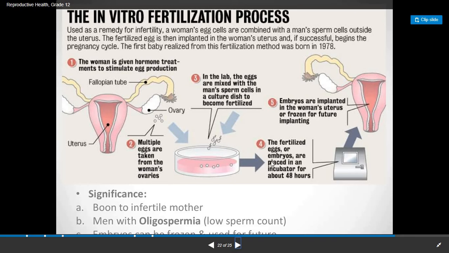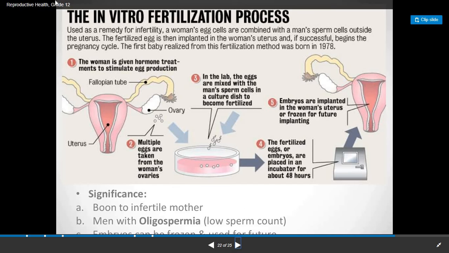Now the fertilized egg or embryos are placed in an incubator for about 48 hours. It is placed for 2 days. After 48 hours, the embryos are implanted in the woman's uterus, or they may be frozen for future implanting. So this is how the whole procedure of IVF is done.